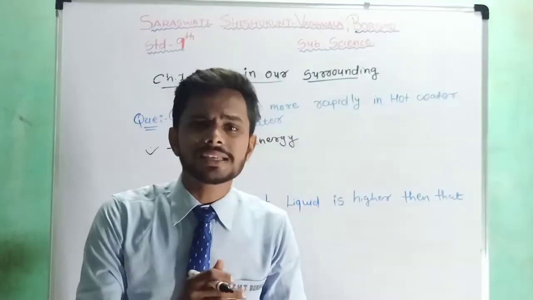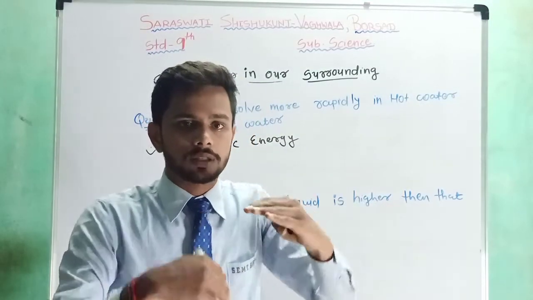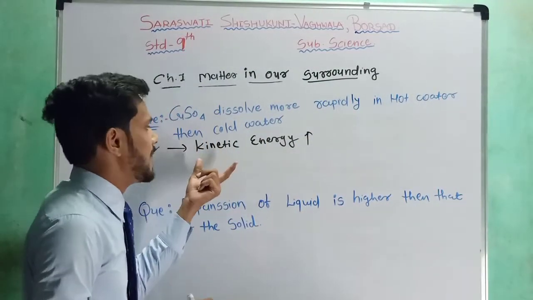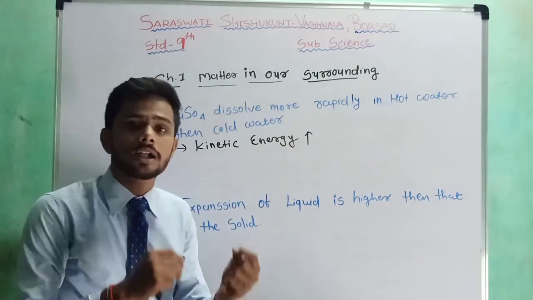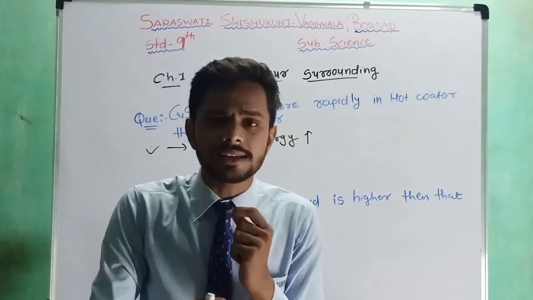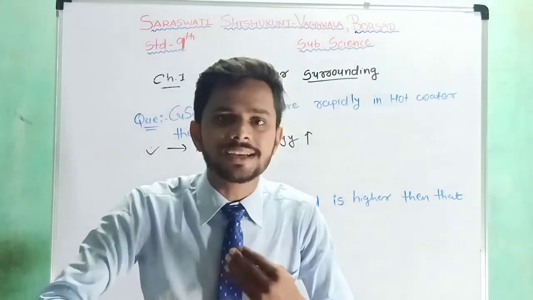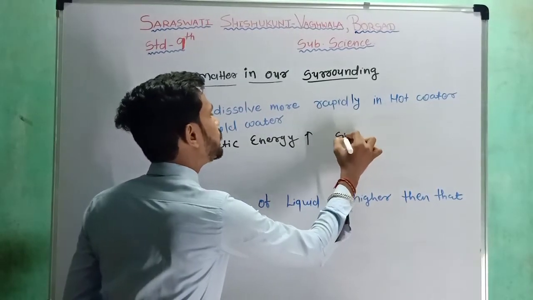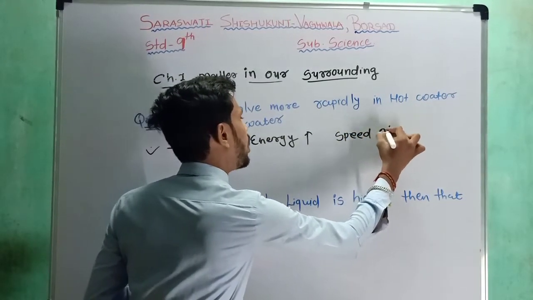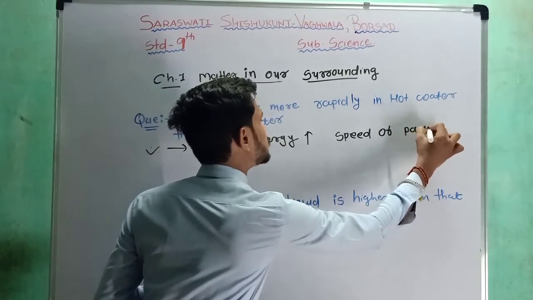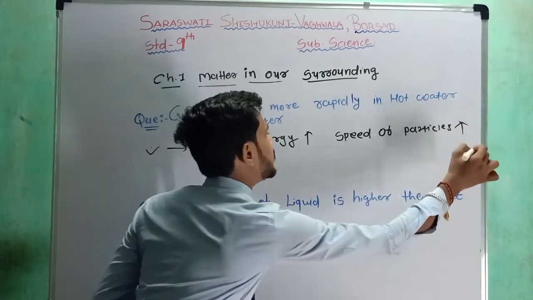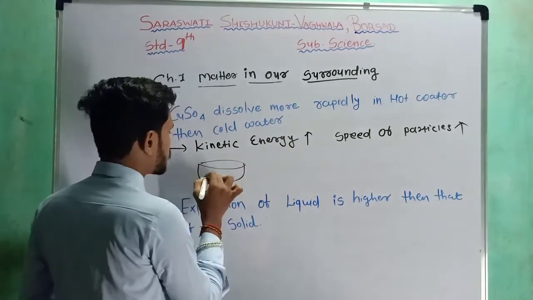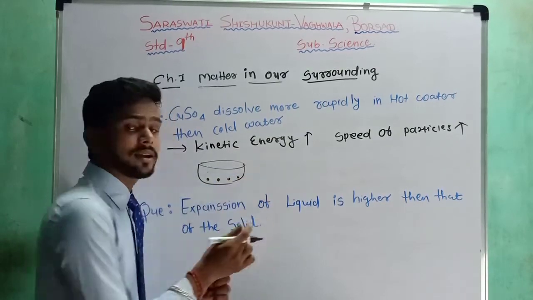As the temperature increases, the kinetic energy also increases, and due to the increased kinetic energy, the moving speed of the particles of that matter also increases. So in hot water, the speed of the particles is very fast.